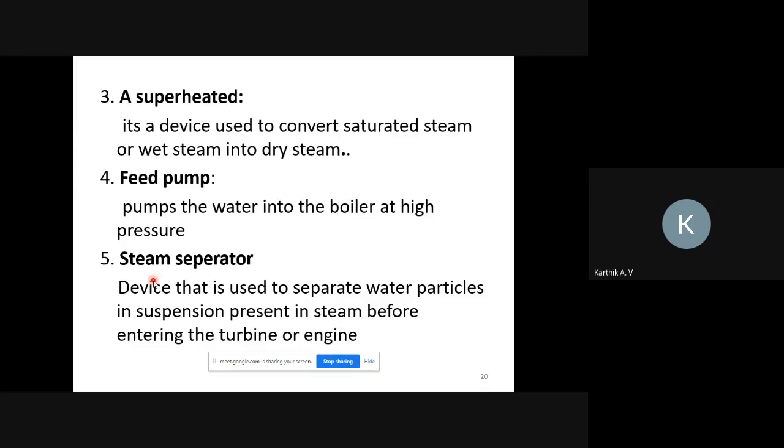Next, feed pump. The feed pump is mainly used to supply pressurized water to the boiler drum. Next one is the steam separator. What is the use of the steam separator? It will separate the steam from the water particles, so you will get the pure form of steam. That pure form of steam is supplied to the turbines. So these are the accessories of boilers.